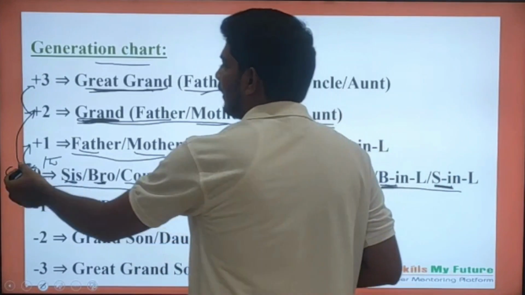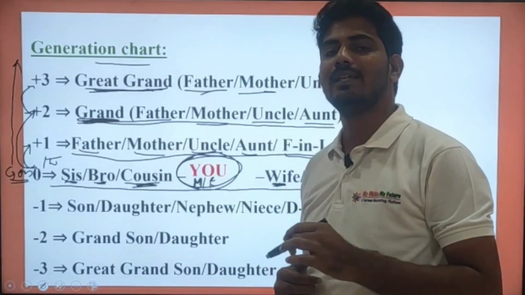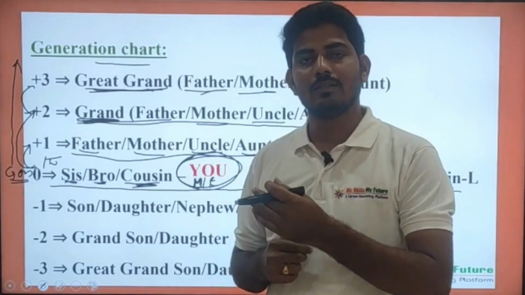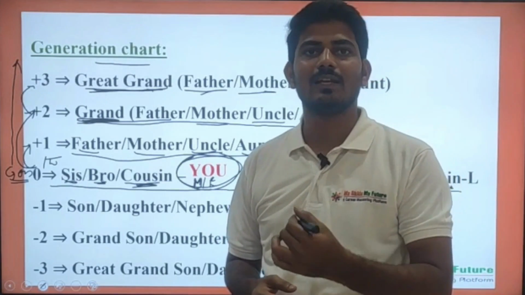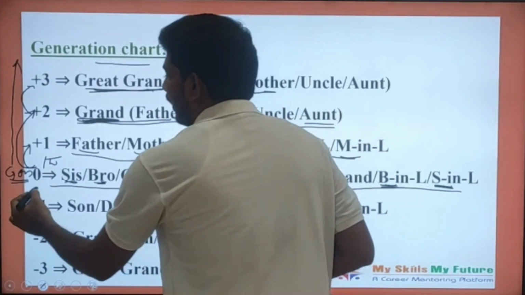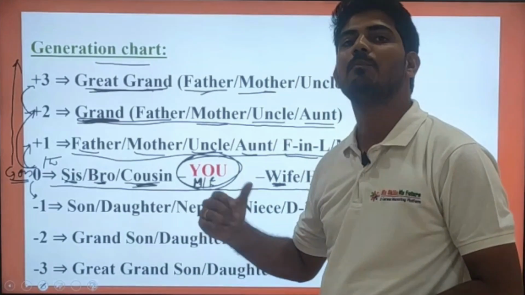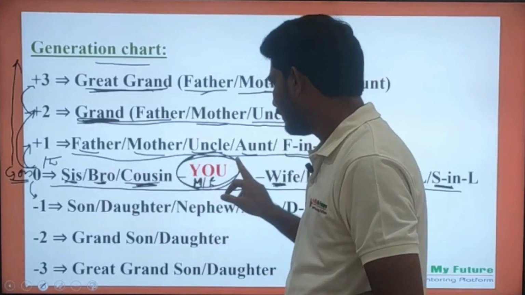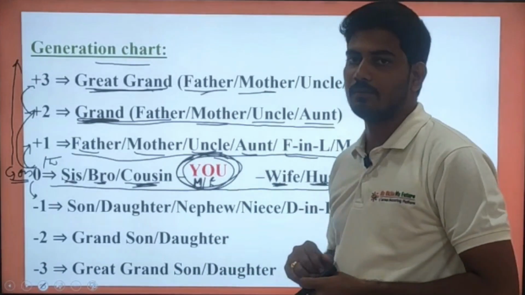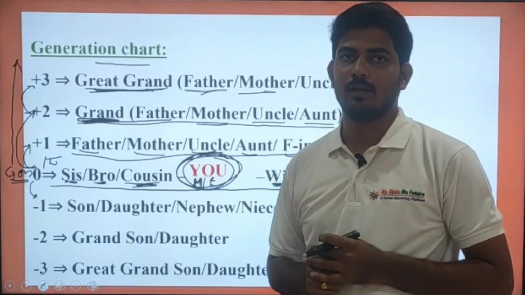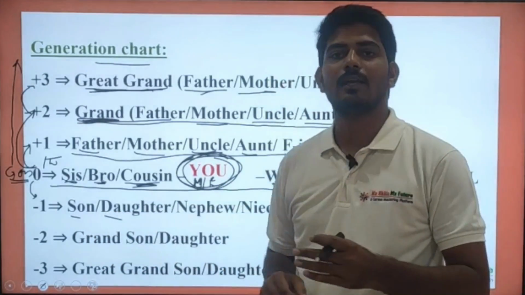So we have seen the three generations which are above us. And let us also see the generations below us. The generation which is below us, we denote with minus one generation. Suppose you are a male person and you are getting married, you will get your wife. After getting married, you will definitely get children. Those are son and daughter.